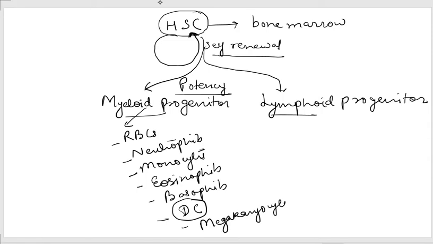These are produced by hematopoietic stem cell. Here it produces T cells, B cells, NK, and DCs are controversial, so they are placed at both the locations. So the property of stem cell to replenish or renew itself is the self renewal, and the property of stem cell to develop into a specialized cell population is known as potency.